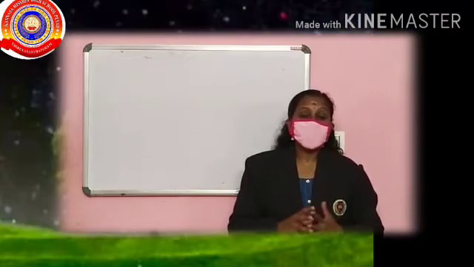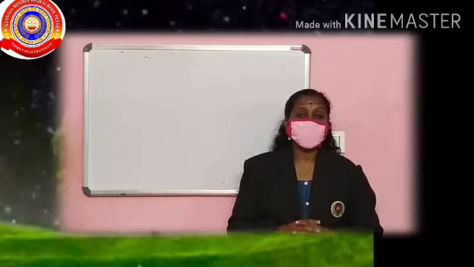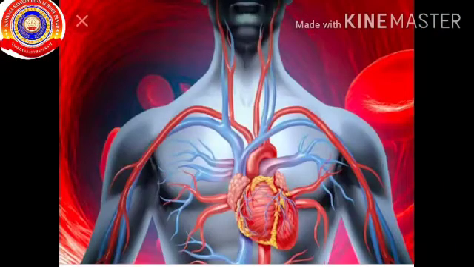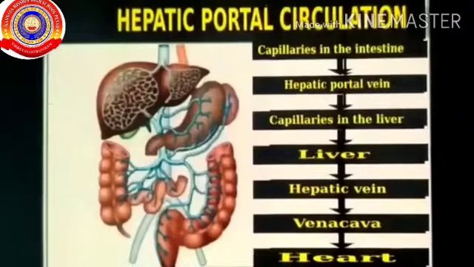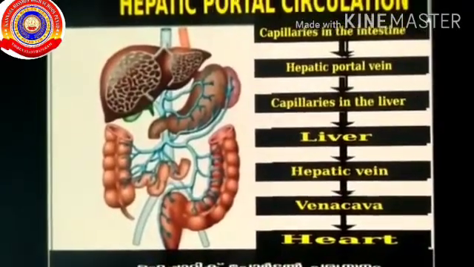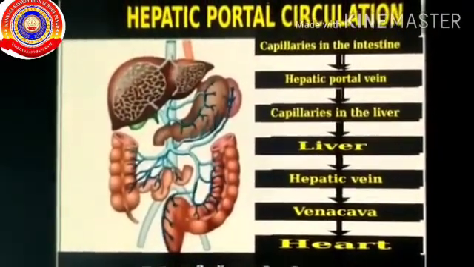You know how the simple nutrients which are absorbed into the blood from the small intestine reach the heart. Certain veins do not reach the heart, and they carry blood from organ to organ. Such veins are called portal veins. They begin from one organ as capillaries and end in another organ as capillaries. Portal system is a system of blood circulation in which portal veins are included. Example, hepatic portal system.